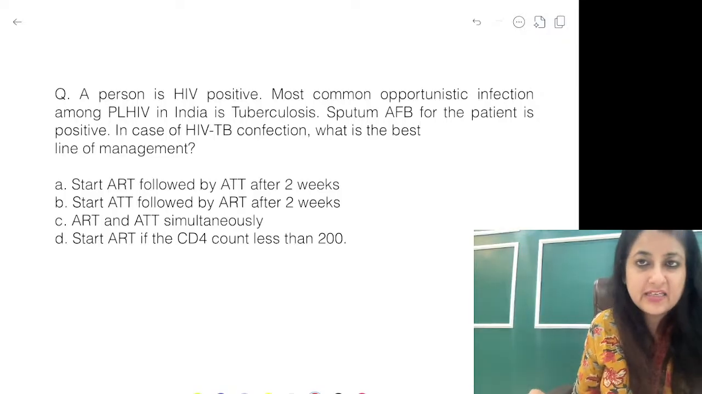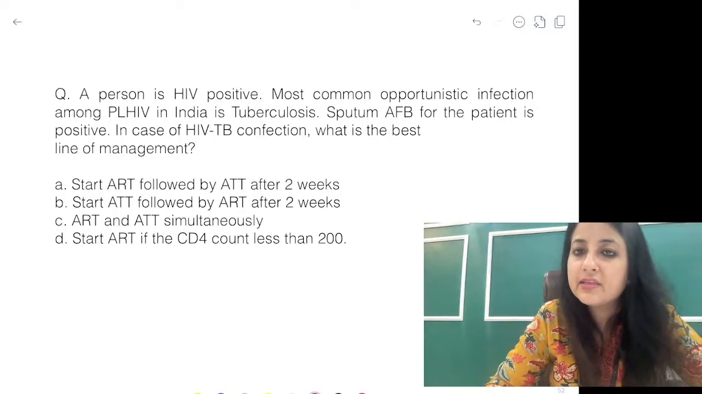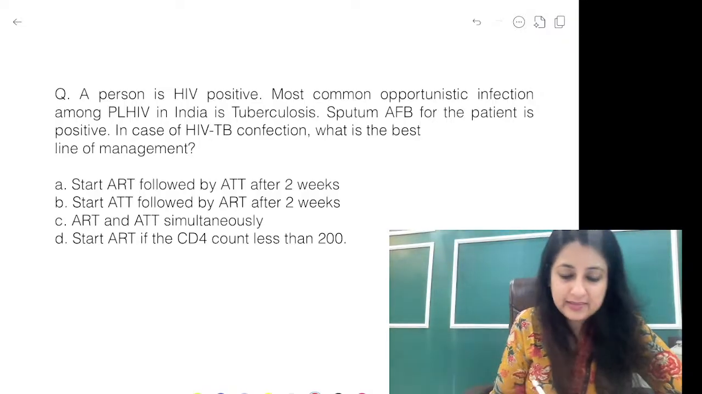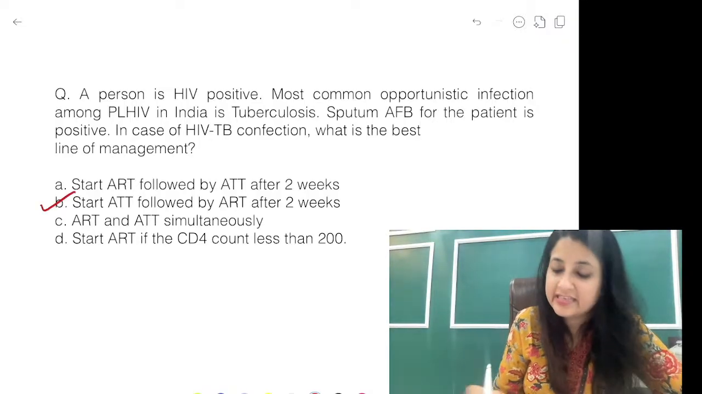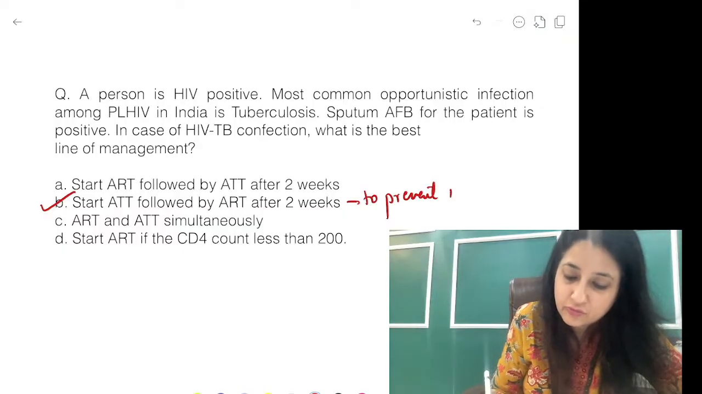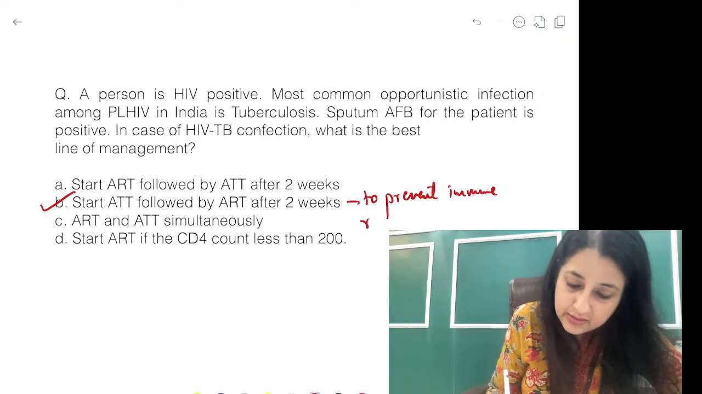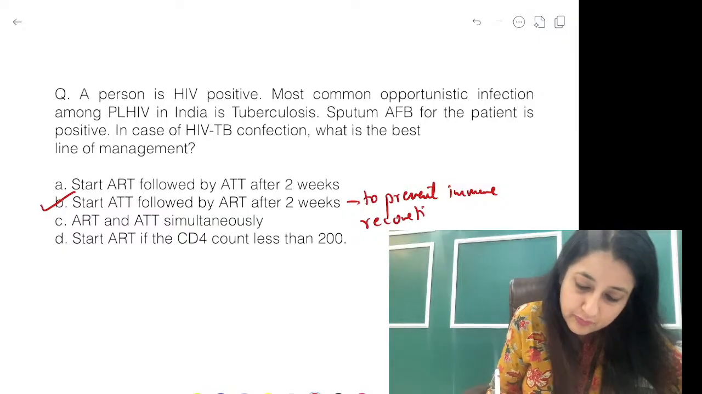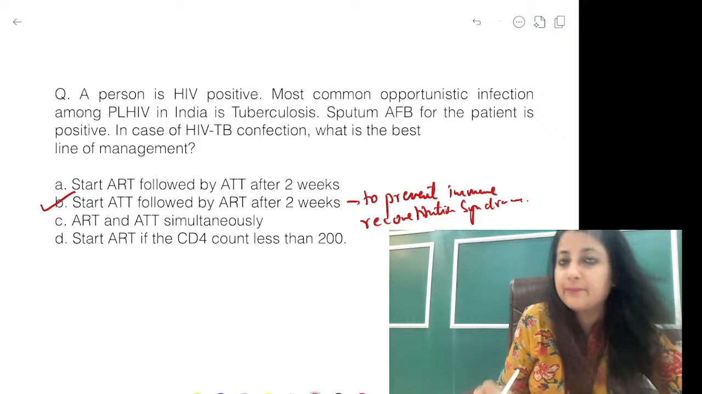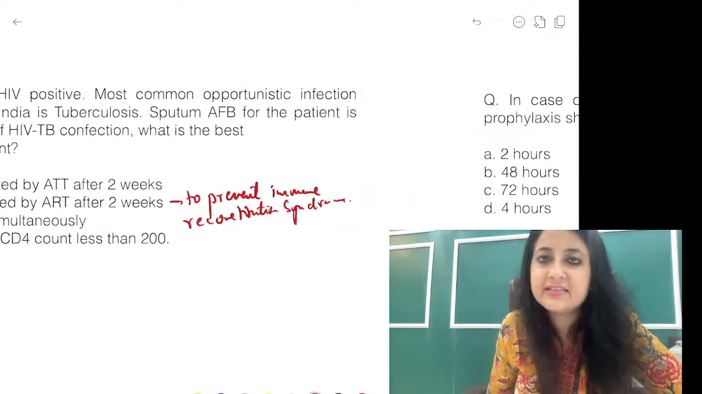So we've done this many times. Any person who is living with HIV, you're going to do a CB NAT. If they are positive, you will start ATT followed by ART after 2 weeks to prevent immune reconstitution syndrome. Immune reconstitution syndrome. इसको हमें prevent करना. And TPT I have already discussed.